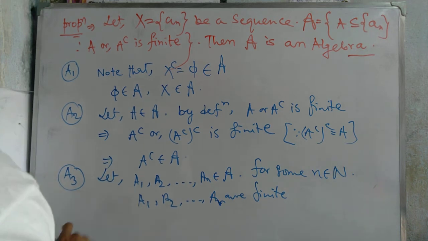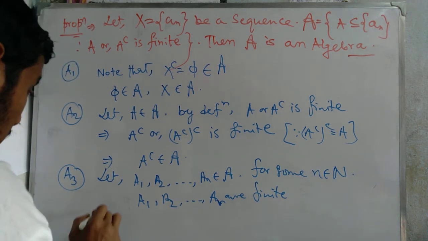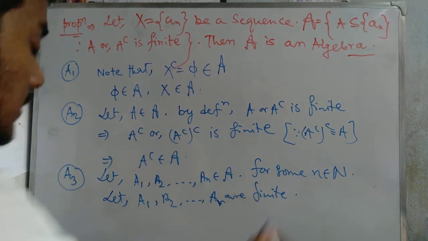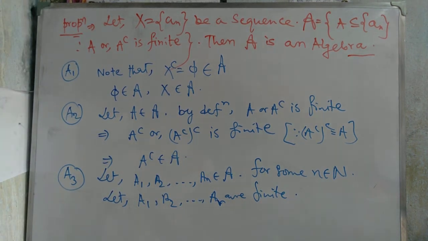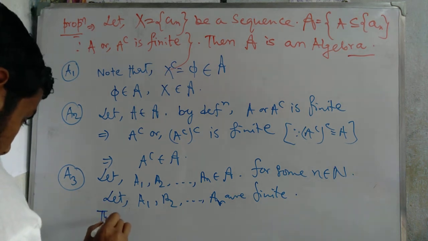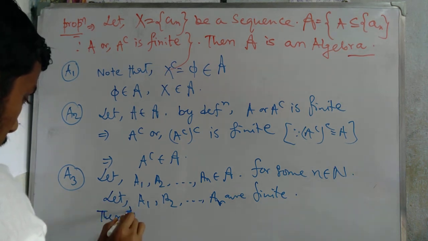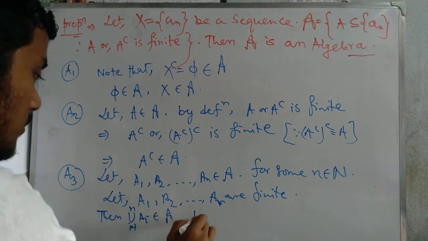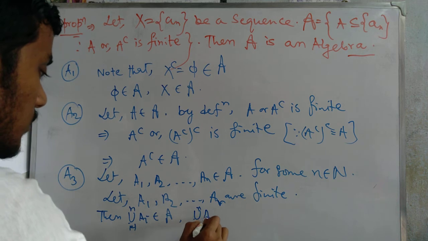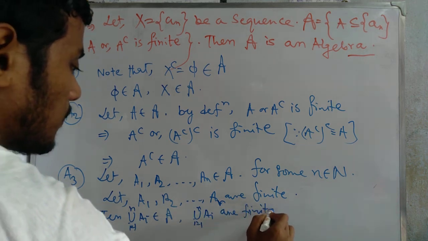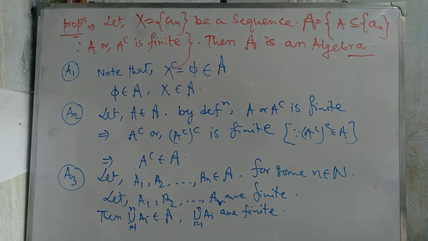We also let this one be finite. Let us suppose that this one is not finite. Then we know that the union of i equal to 1 to n of ai belongs to script A, because the union of i equal to 1 to n of ai is finite, because a finite union of finite sets is finite.